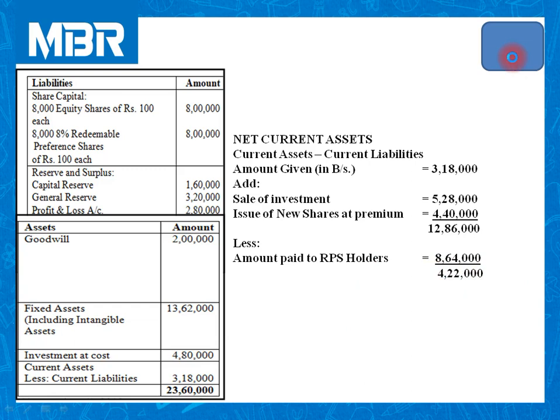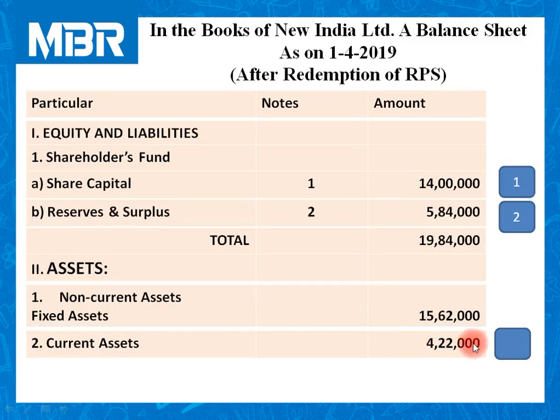So the bank balance reduced by 8 lakhs 64,000 as and when we have paid amount to RPS holders. So the closing balance is rupees 4 lakhs 22,000 that we have exported over here. I hope everybody is clear with the calculation of net current assets.